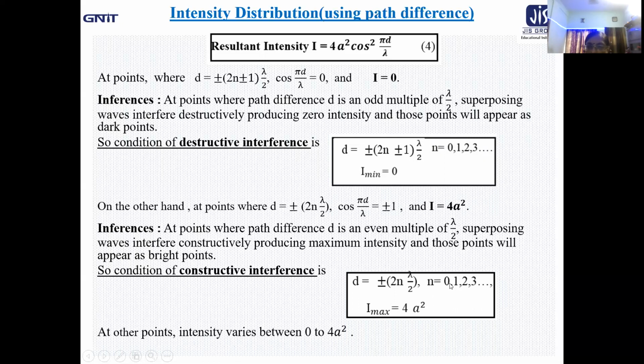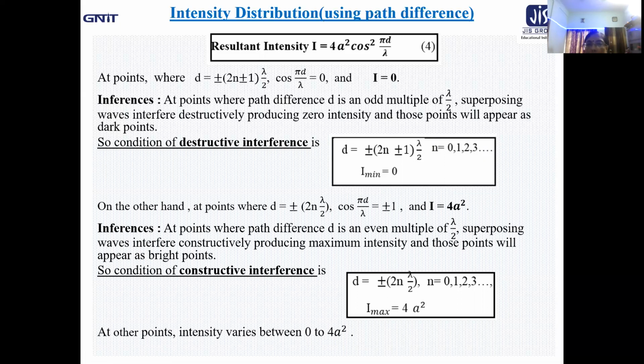I minima 0, I maxima 4a square. The two extreme cases we are considering. In between, intensity will vary between these two values. And here you must take into consideration that we have taken the amplitude of the superposing waves to be exactly same, that is A and A, but it may be A1 and A2.